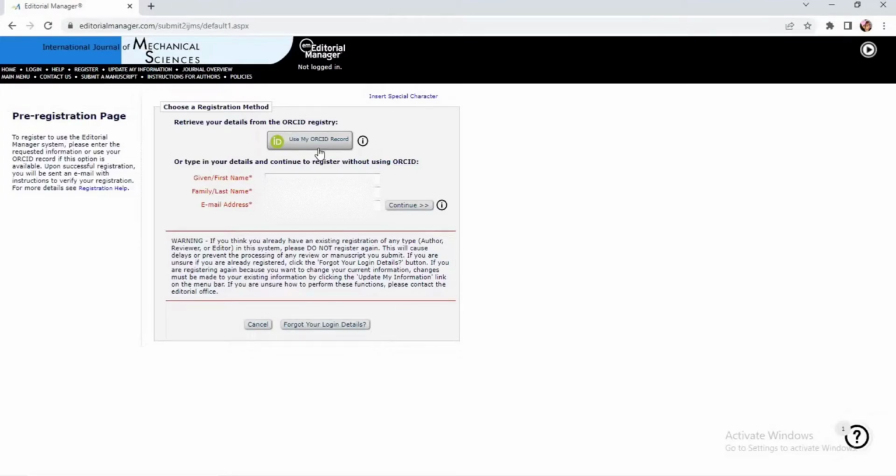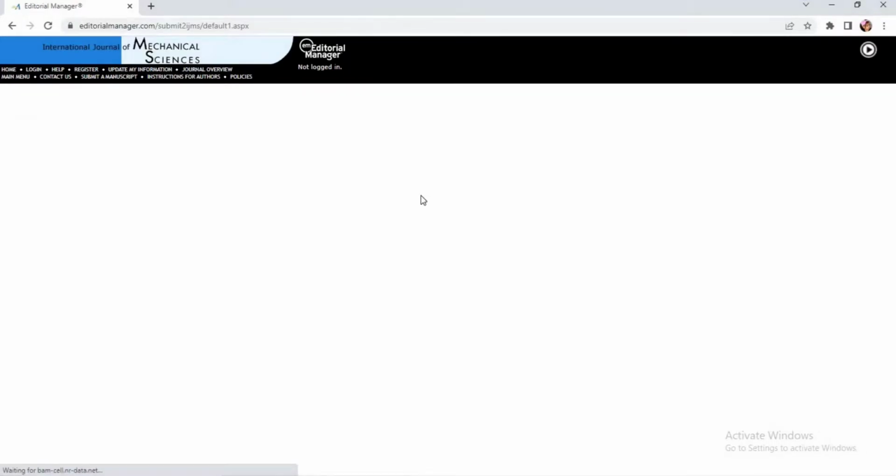Since I'm a beginner research scholar, let me input my first name, last name, and the email ID. So this is my first name, last name, and the email ID. I'm just going to type here. So let me hit the continue button.